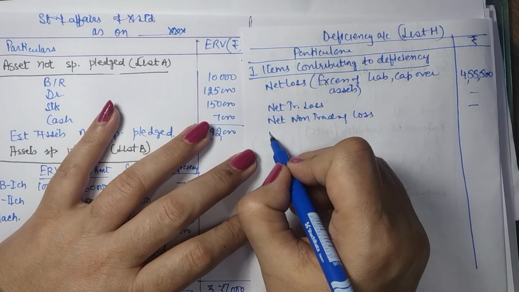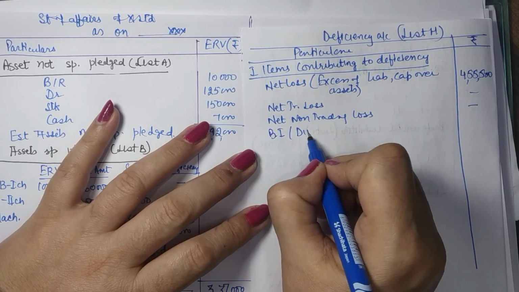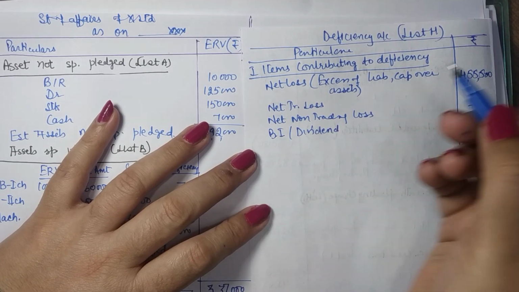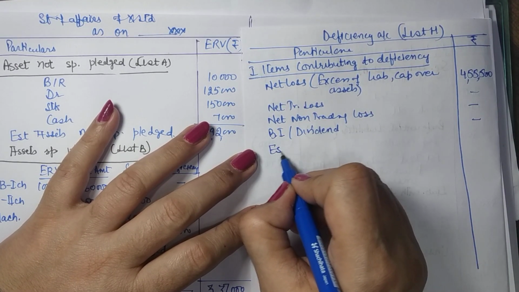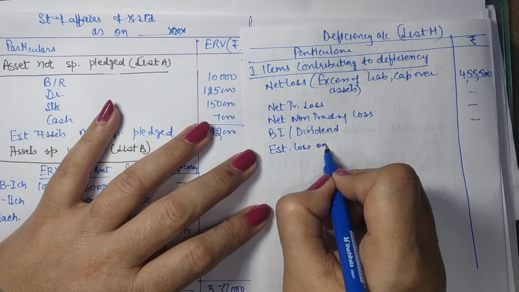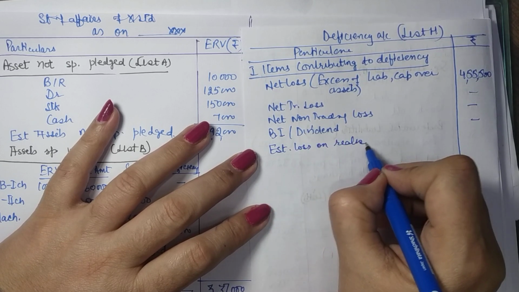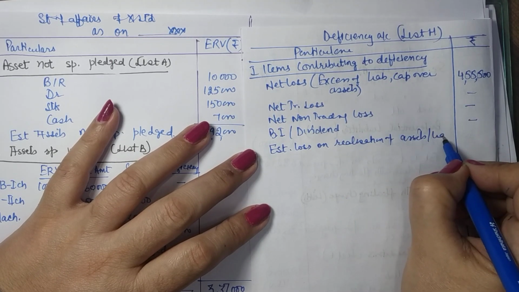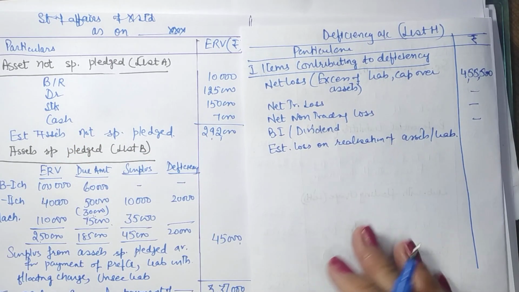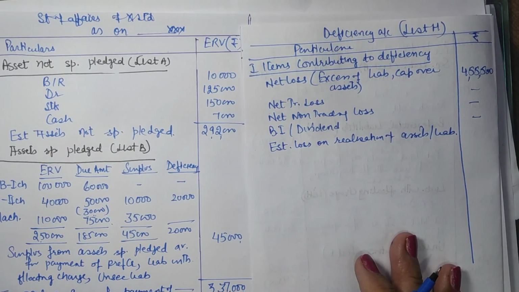Then you have bonus issue or dividend payout. If you pay dividend, your profits reduce. Then you have estimated losses on realization of assets or payment of liabilities, the reassessment of liabilities. So this we'll have to see.